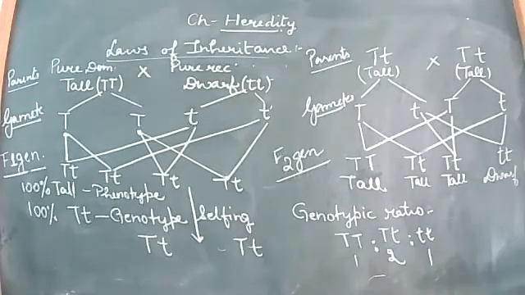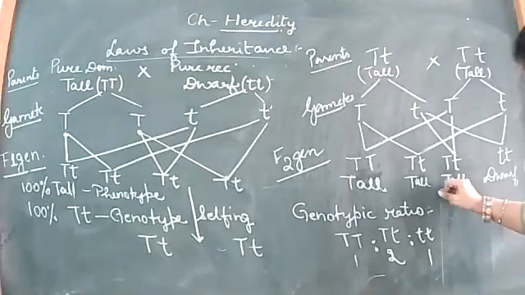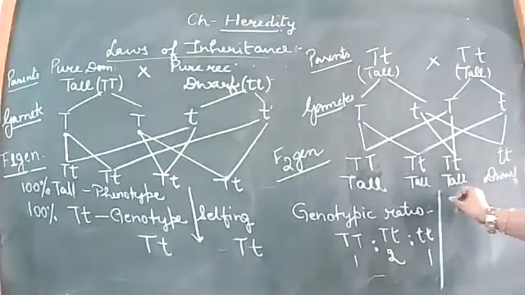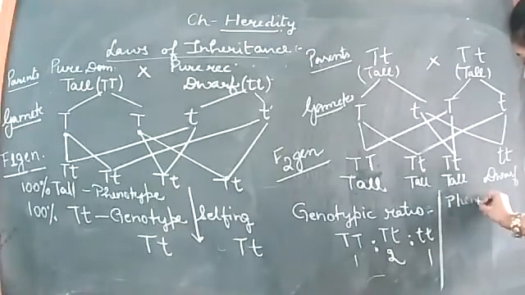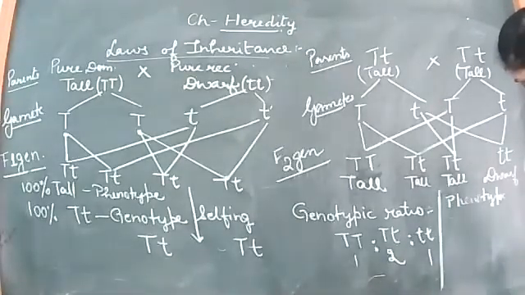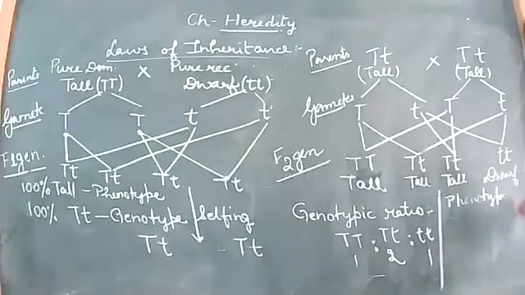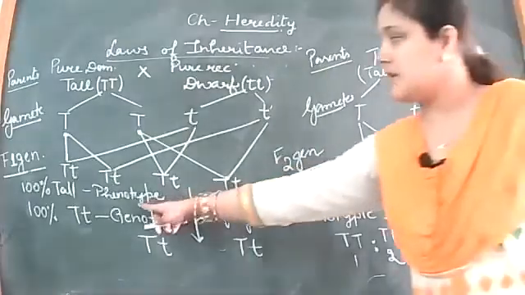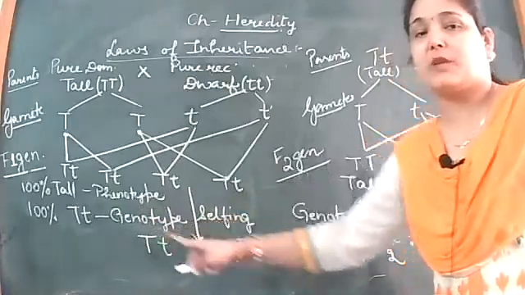Now looking at the phenotypic ratio, what is the phenotypic ratio for the F2 generation? This is the phenotypic ratio. We calculate ratios when there are variations in that particular thing. It is not 100% same, then we will be writing it in the ratio form. Because it was 100% same, we wrote phenotype and genotype.